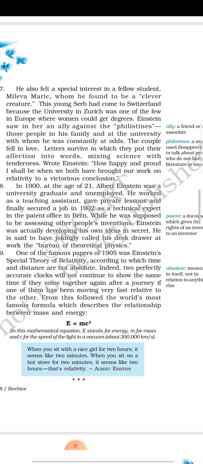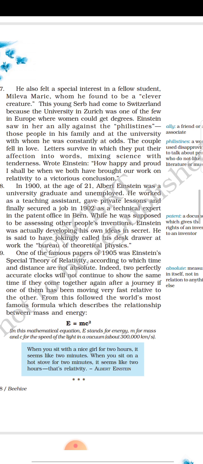You see here, the paragraph says he was not only interested in physics and mathematics, but something else. What is it? He had special interest in a fellow student, that is Mileva Maric. He was interested in her not simply because he was attracted to her beauty, but because he found her to be a clever creature.